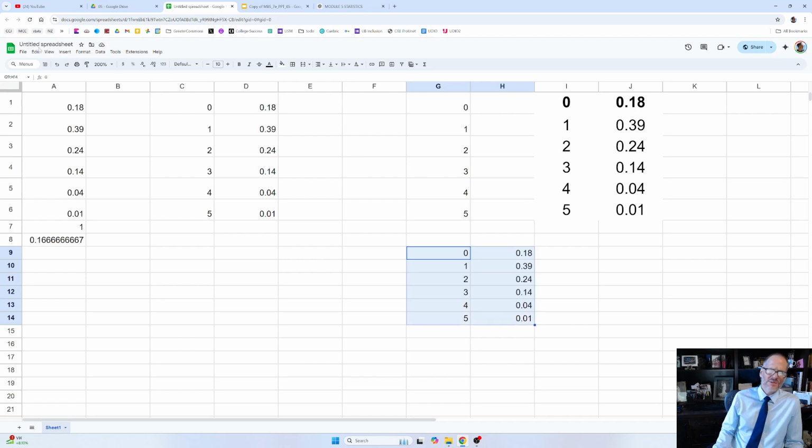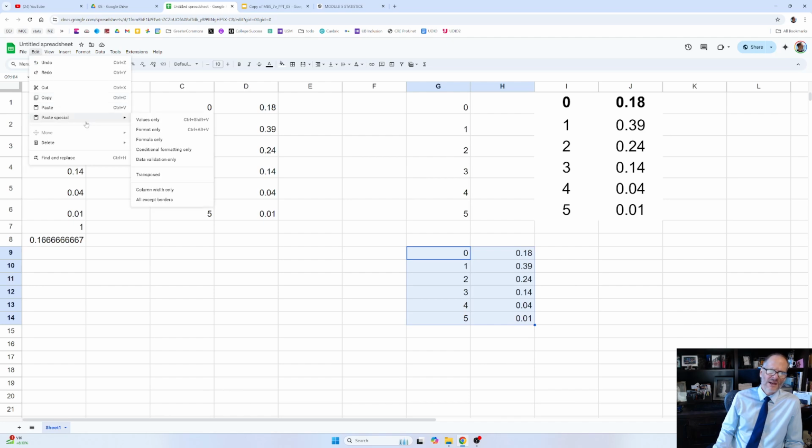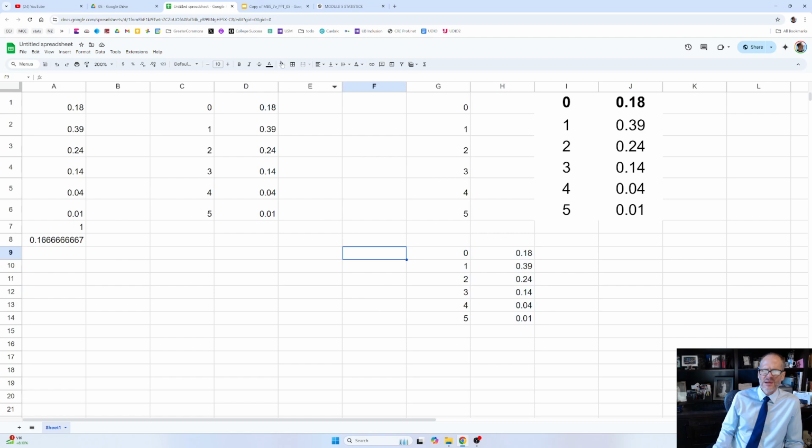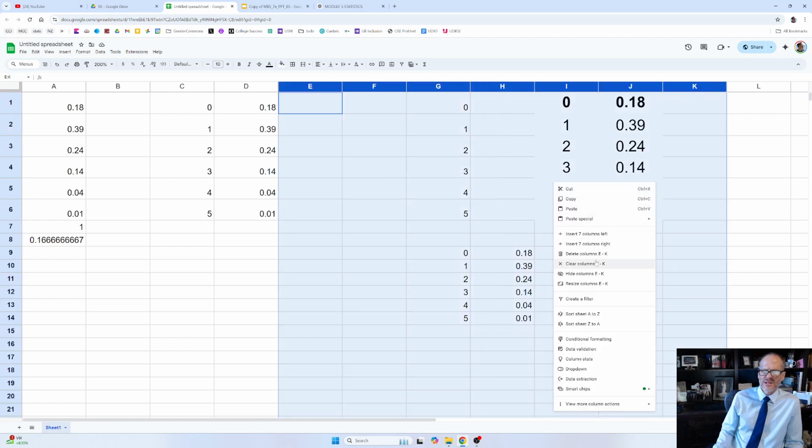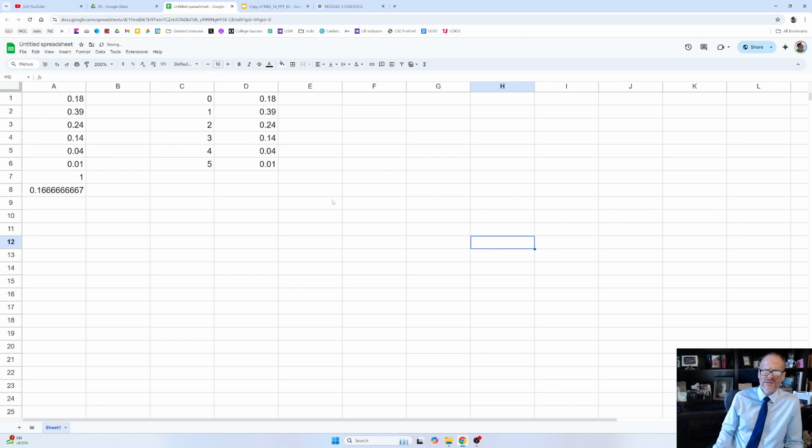So all I did there was play on Control C for copy, Control V for paste, and Control Shift V for paste special, and some Control Z for undo. And I was able to bring data from here over to here and get it the way I want. And I'm going to select all this, right click it, and choose delete all of those columns, just get rid of them. So now that I have that, it wants us to calculate a weighted